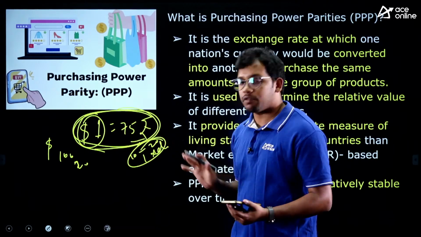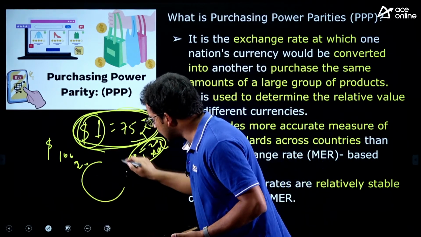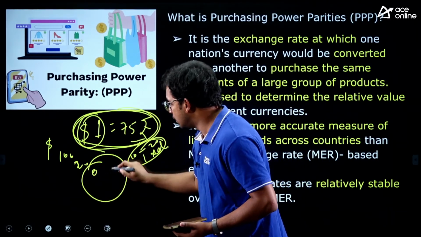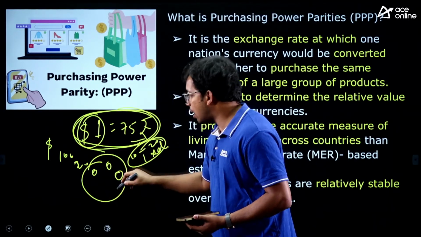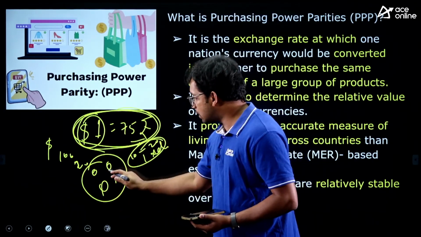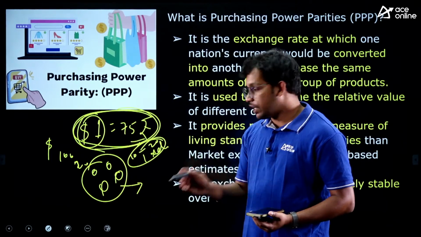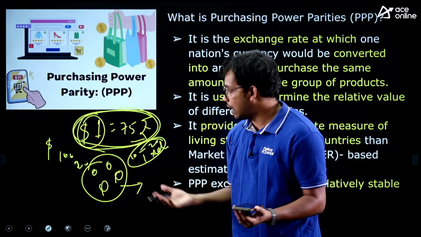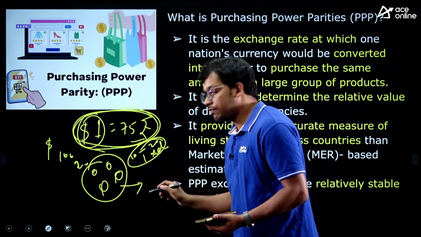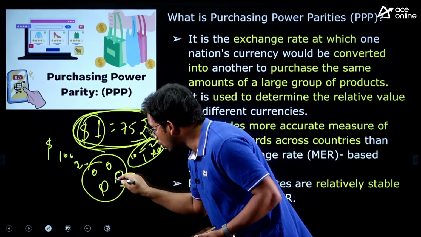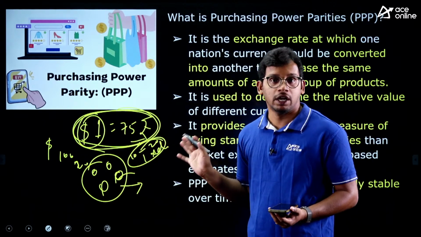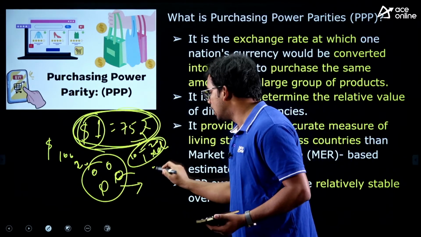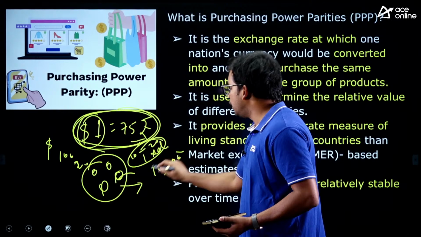purchase. So what we need to do now is take a basket of goods. We will take idli, chappal, car, pen, and convert all of these in terms of rupees: how much we need to spend on purchasing this basket of goods. Say, for example, it is 10 lakh rupees in India.